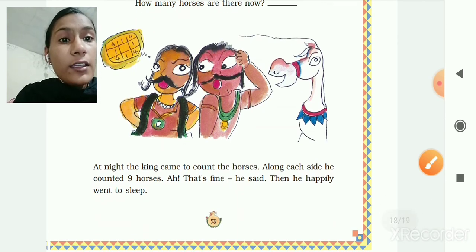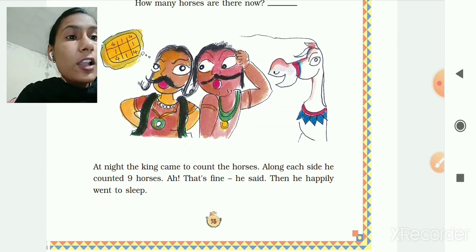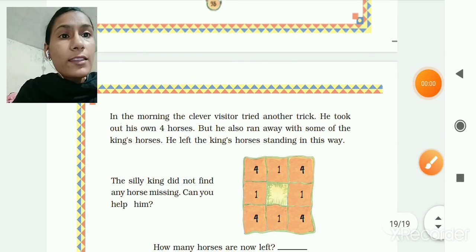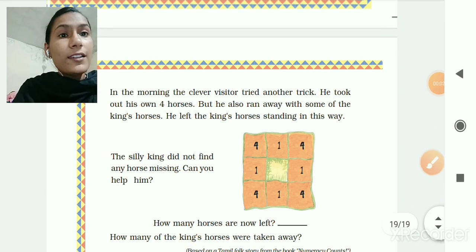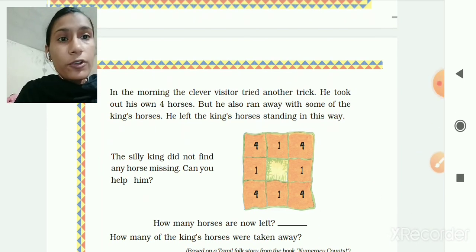At night the king came to count the horses. Along each side he counted 9 horses. "That is fine," he said. Then he happily went to sleep. And in the morning the visitor tried another trick. He took out his own 4 horses, but he also ran away with some of the king's horses.